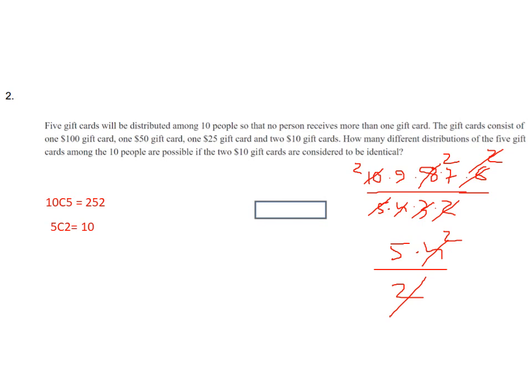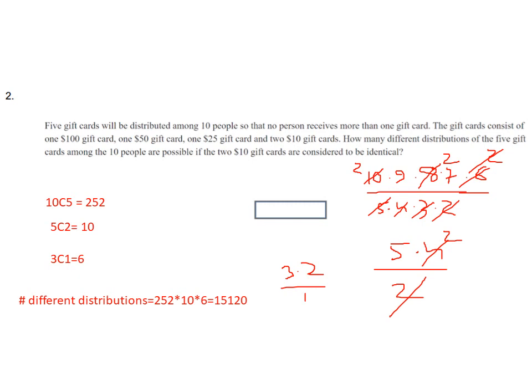We can distribute the identical 2 among those 5 people. 5C2 equal to 10. So we get 5 plus 2 equal to 7 people, and 3 people are remaining. So we'll distribute 1 card to each of the 3 people. So 3C1... equal to 6. So the total distributions will be 252 multiplied by 10 multiplied by 6 equal to 15,120.